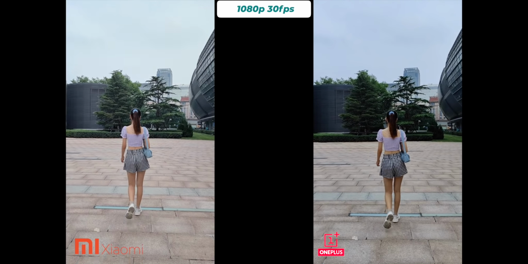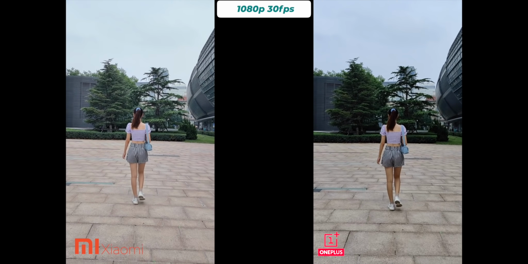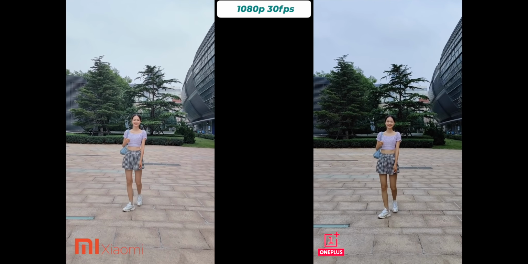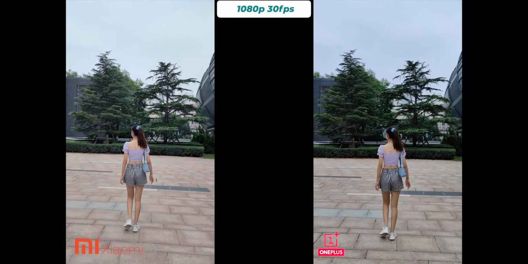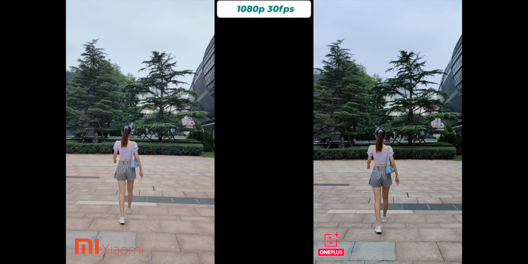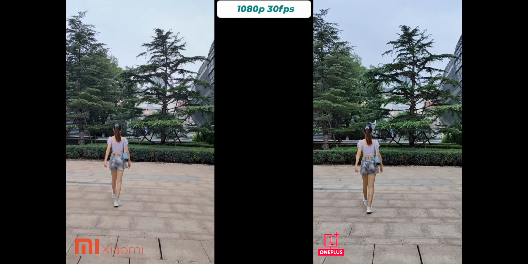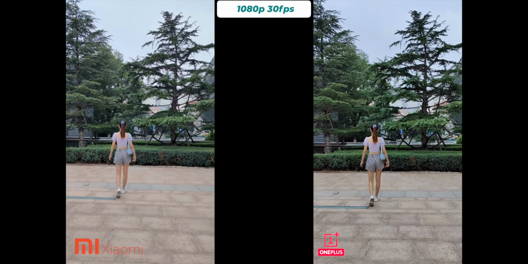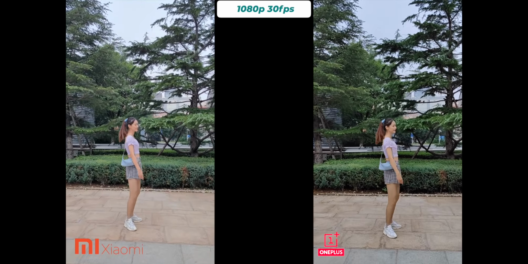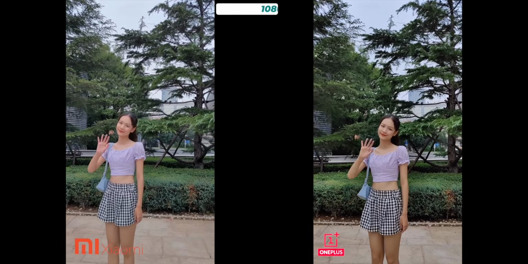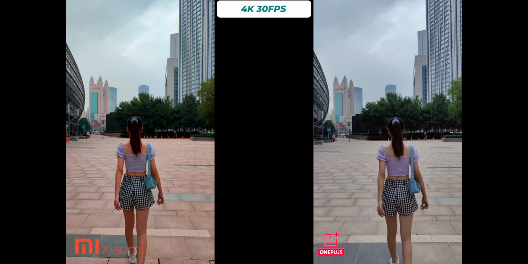These clips were recorded at 1080p 30 frames per second and definitely OnePlus 8 Pro lost to Xiaomi Mi 10 Ultra. Yeah, once again, it's about personal preferences, but I see more details on Xiaomi Mi 10 Ultra, exposure is also within range, background isn't washed out, color rendition is almost perfect. Nobody can say that there is any difference in stabilization between these two, but overall Xiaomi Mi 10 Ultra did really great.